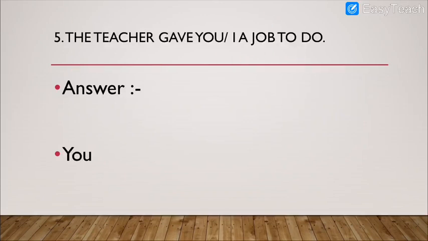Moving on to the next question. The teacher gave you or I a job to do. So here, you or I, two options are there. Now you cannot say the teacher gave I a job. No, I is used in the subject part. This is in the object part, not in the subject part. So what do you have to do here? You can't use I. So the correct answer is you. Obviously, the teacher gave you a job to do. Correct? If you want to say the teacher gave me, you can write me, but you cannot write I. So me is not there in the option, so obviously the remaining option is you.